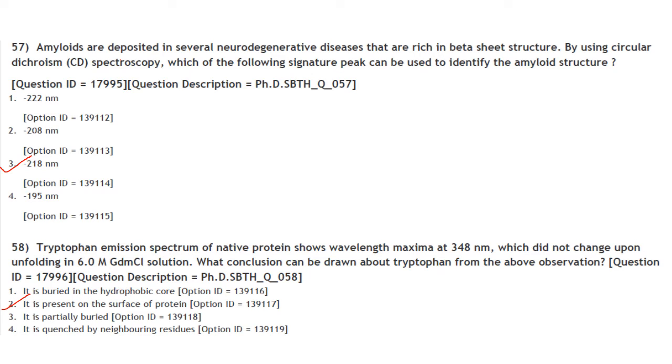Tryptophan emission spectrum of native protein shows wavelength maxima at 388 nanometers, which did not change upon unfolding in 6 molar guanidinium chloride solution. What conclusion can be drawn about tryptophan from the above observation? So guanidine chloride breaks hydrogen bonds between amino acid residues. By breaking these bonds, the 3D conformation of the protein is unfolded and the aqueous solubility of the protein is greatly increased.